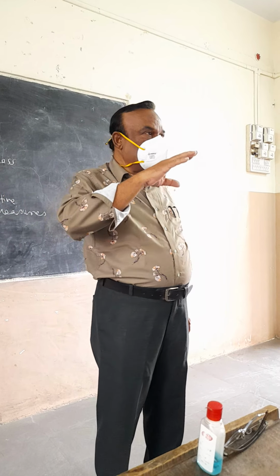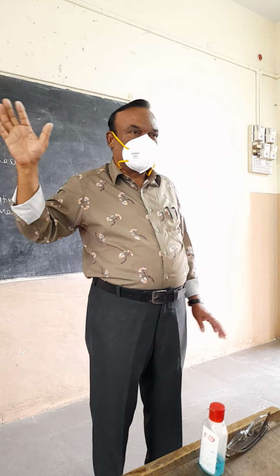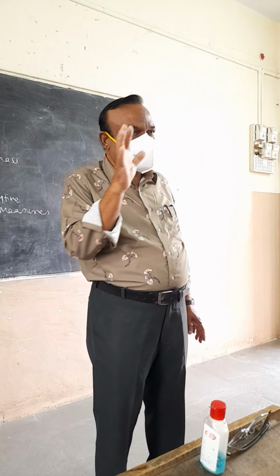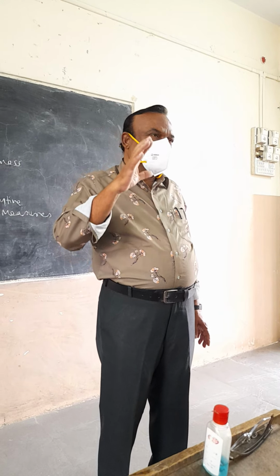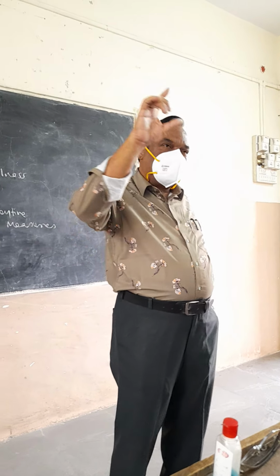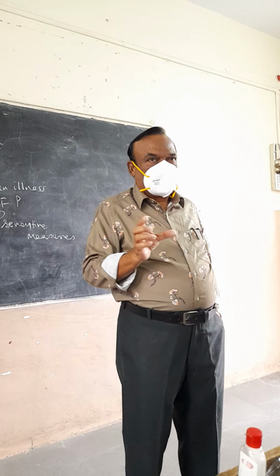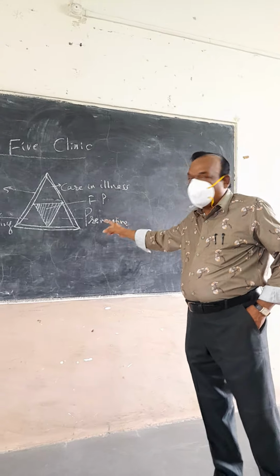The China vaccines, they are saying they failed, but our vaccines are doing well. All countries in the world prefer Indian vaccines. So these preventive measures have to be taken.